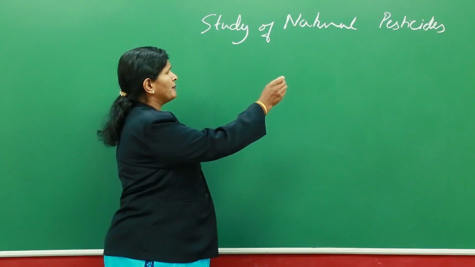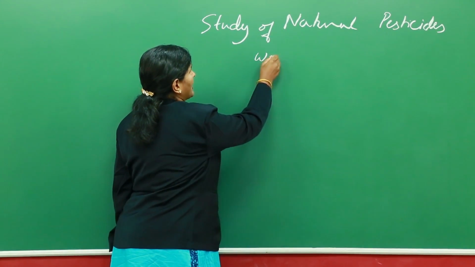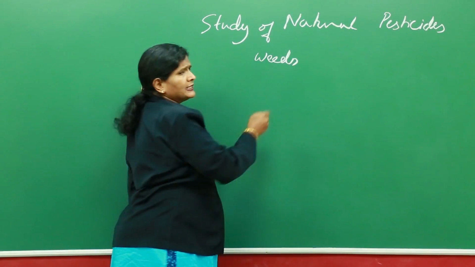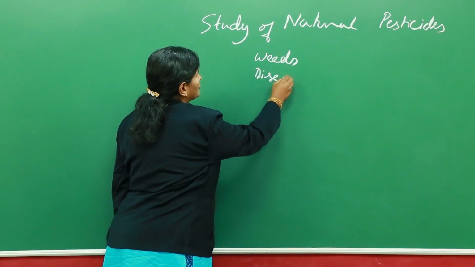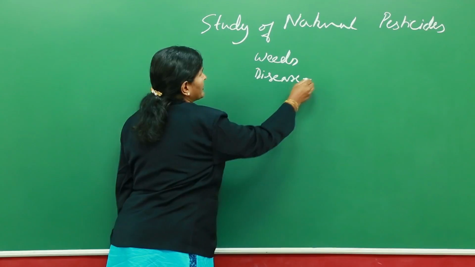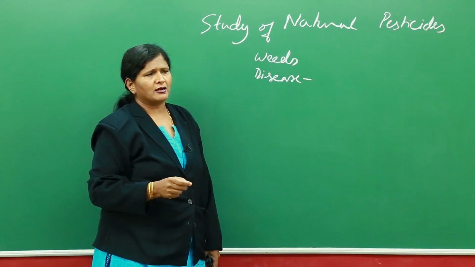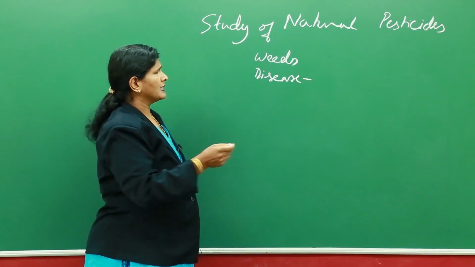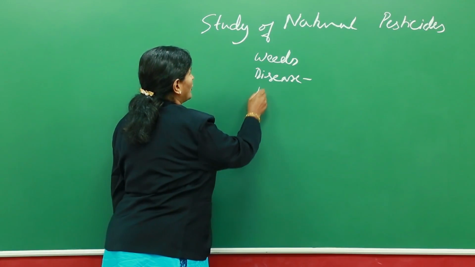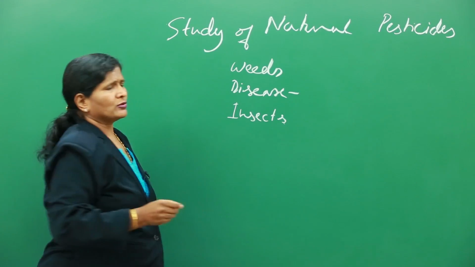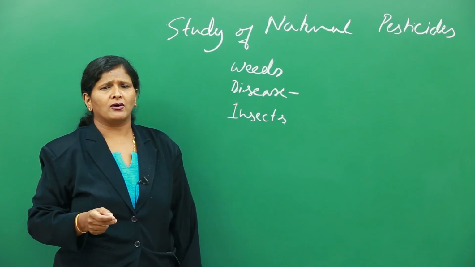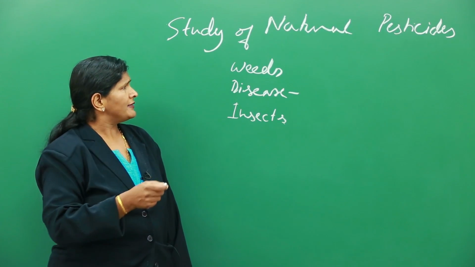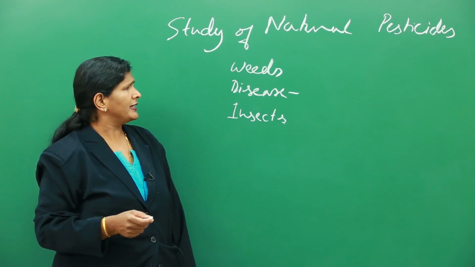What are pests? Pests will include, when you're talking about plants, it will include weeds, it will include diseases. It will also include diseases which may be caused due to various reasons like bacteria, viruses, fungus, etc. And also the insects. So the pests which can kill these or which can control this are all called pesticides. The one which kills weeds would be called weedicides.